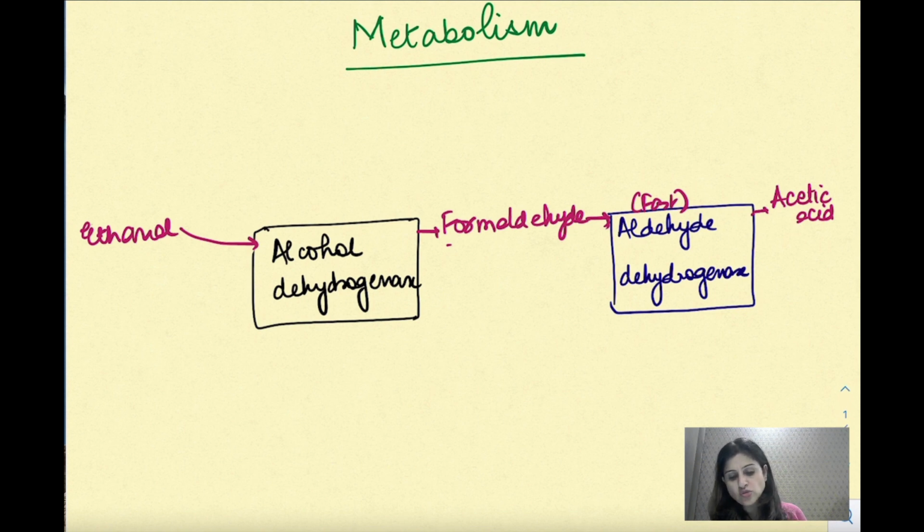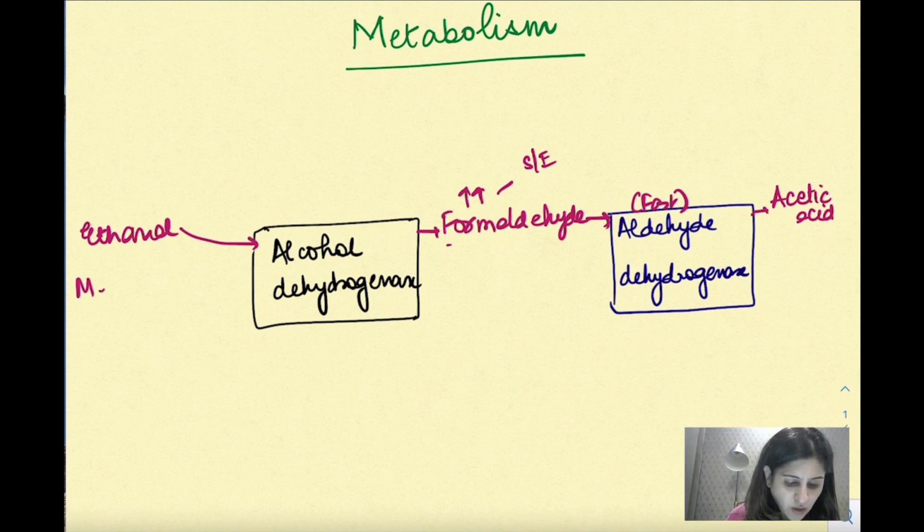If too much alcohol is consumed and the enzyme aldehyde dehydrogenase gets saturated, it is no longer converting formaldehyde into acetic acid. So the levels of formaldehyde are going to rise, and they give rise to a lot of side effects like nausea, vomiting, diarrhea, headache, dizziness, all those unpleasant things. They occur because of formaldehyde.